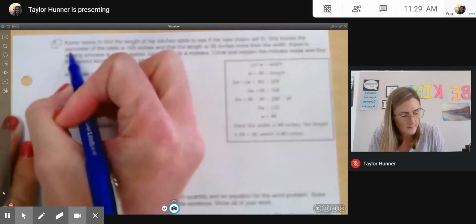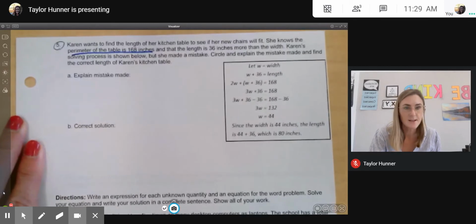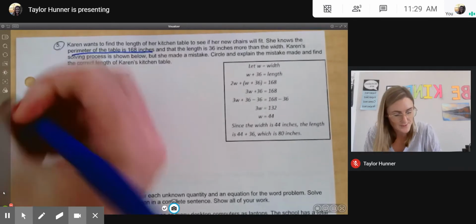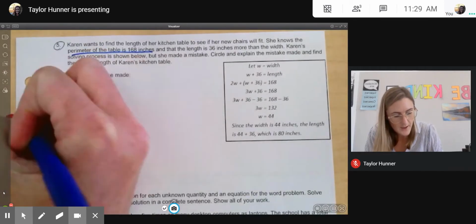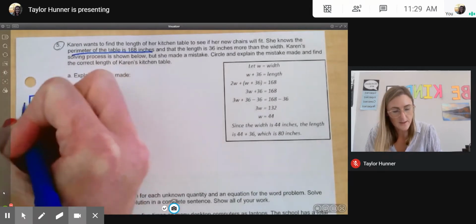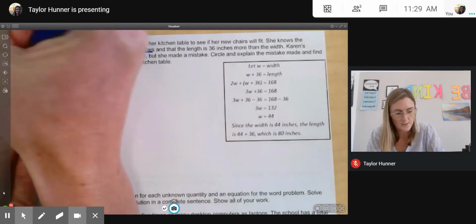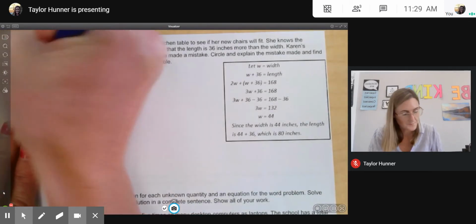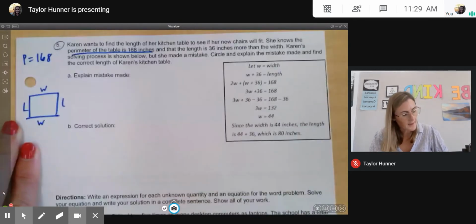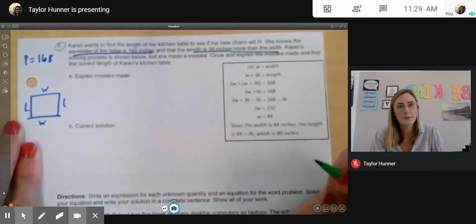And what I like in this problem is the perimeter is 168 inches. I know what perimeter is, so I'm just going to draw a picture. I know that perimeter is the width and the width and the length and the length. All of that together added up will be 168 inches. So perimeter equals 168. Now, the length is 36 inches more than the width.